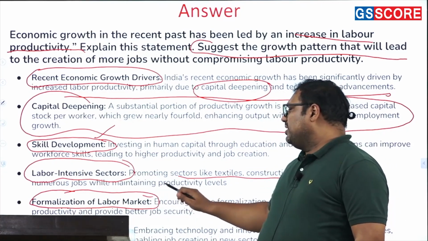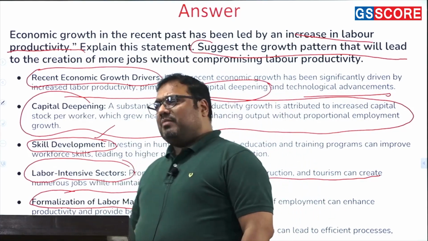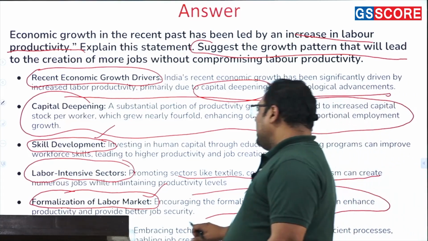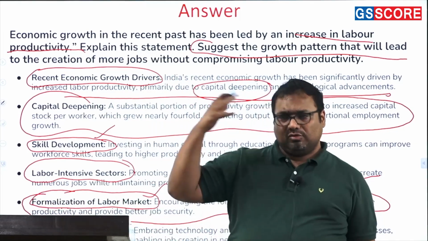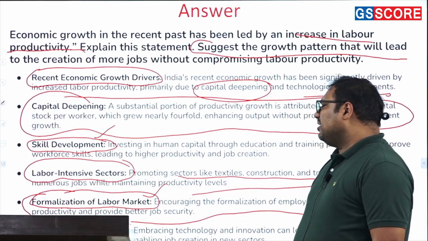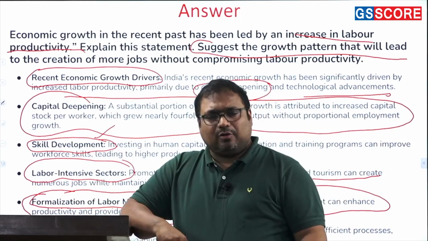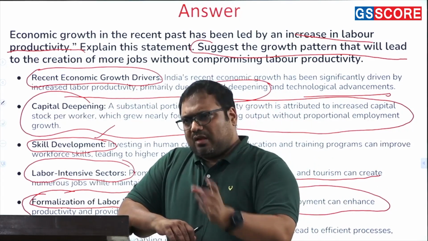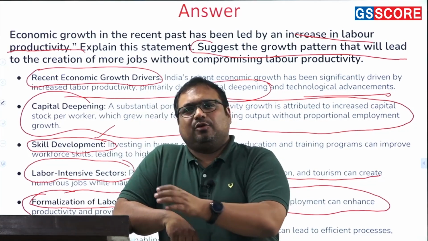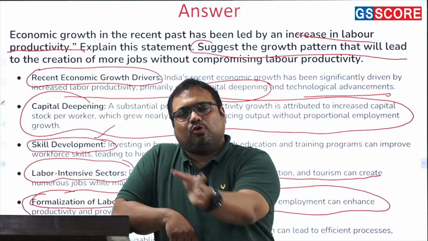So we need to bring labor market reforms. We need to formalize our labor market. Many other challenges are there related to labor. So we need to bring a lot of labor reforms, and only then will our capitalists also bring more and more labor friendly, labor intensive investments. Then there are some technological innovations which, while being efficient, can also hire more labor. For example, there is a certain construction process in which either you can have heavy machinery and 5 people, and you can construct with the same cost, same time.